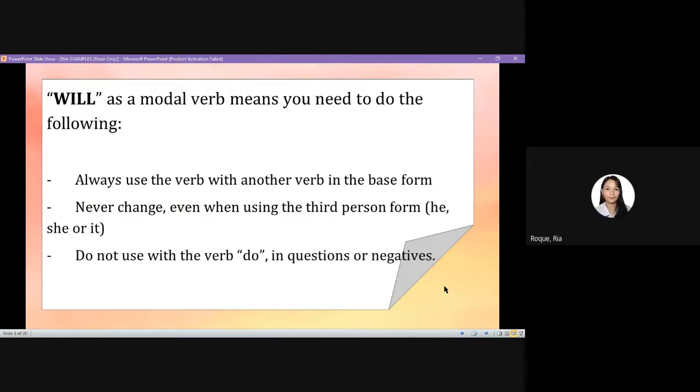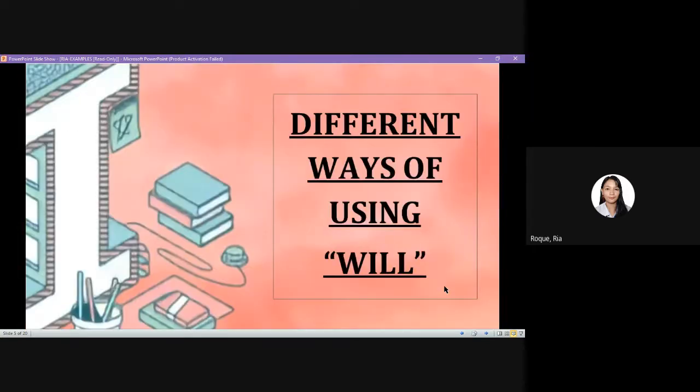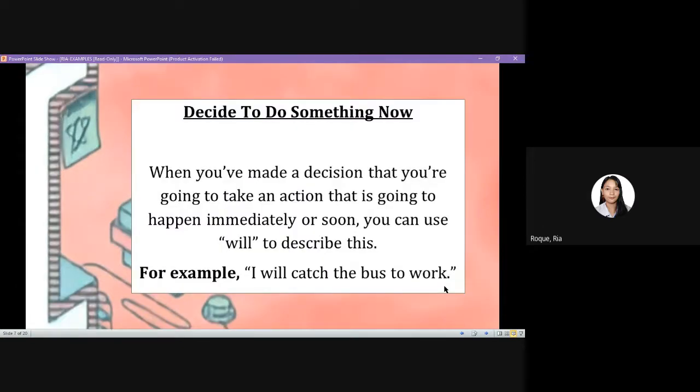Thank you very much. So, let us move on to the different ways of using the modal verb will. Although will is commonly used as a modal verb to describe the future, there are different ways to express this. So let's take a closer look at some of them and how the word can be used in each case.